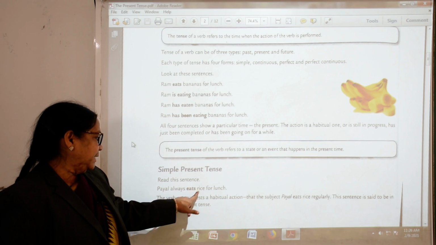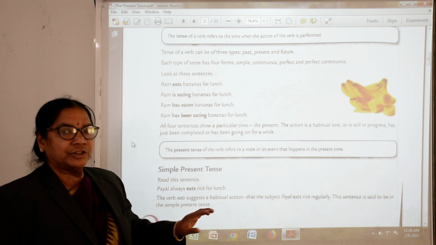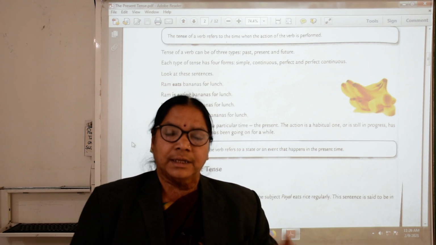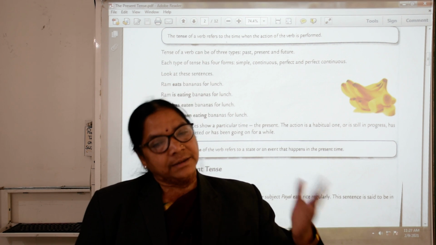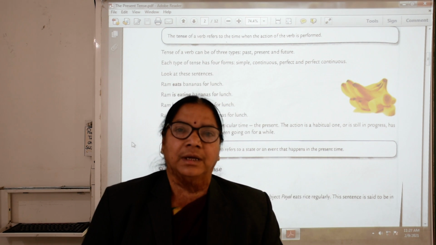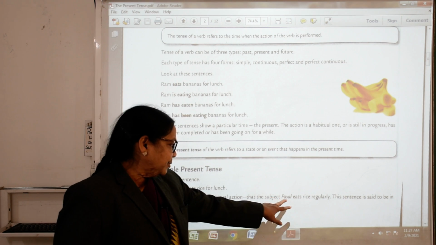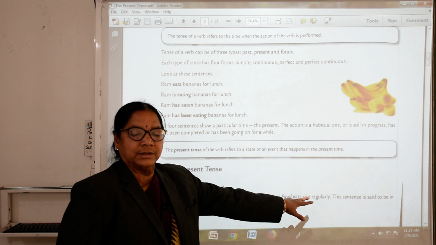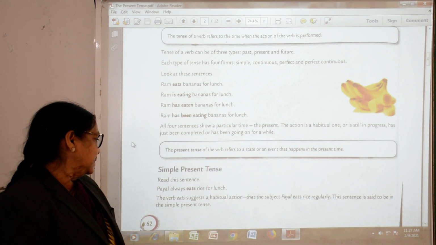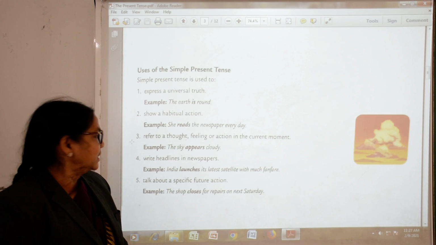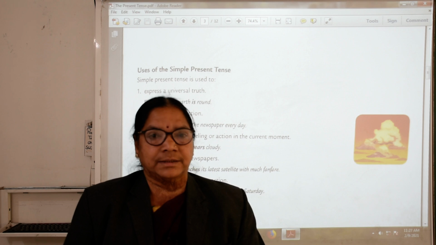Payal always eats rice for lunch. The verb eat suggests a habitual action, that she always eats rice, that is habitual, it is her habit that every day she wants to eat rice. So, habitual, the subject Payal eats rice regularly. This sentence is said to be in the simple present tense.